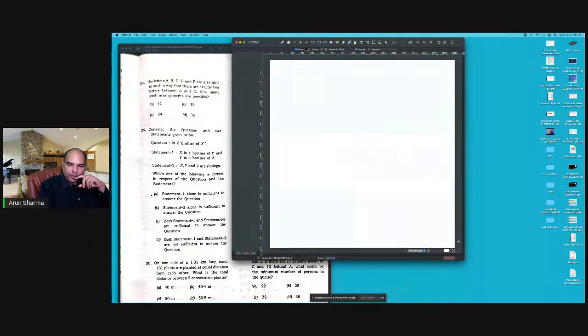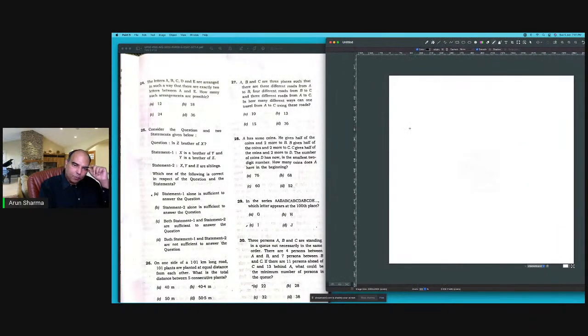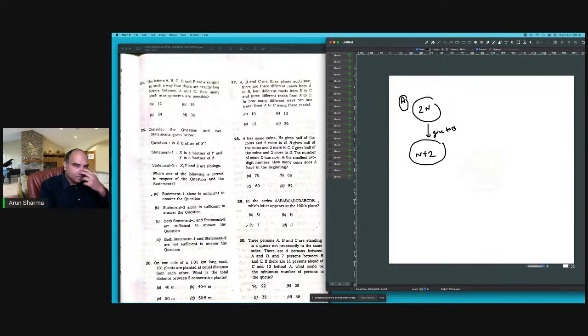Next question, question 28. A has some coins. He gives half of the coins and 2 more to B. So let's say A has 2n coins. So what does he do? He gives n plus 2 to B. B gives half of the coins and 2 more to C. So B now has n plus 2 coins.